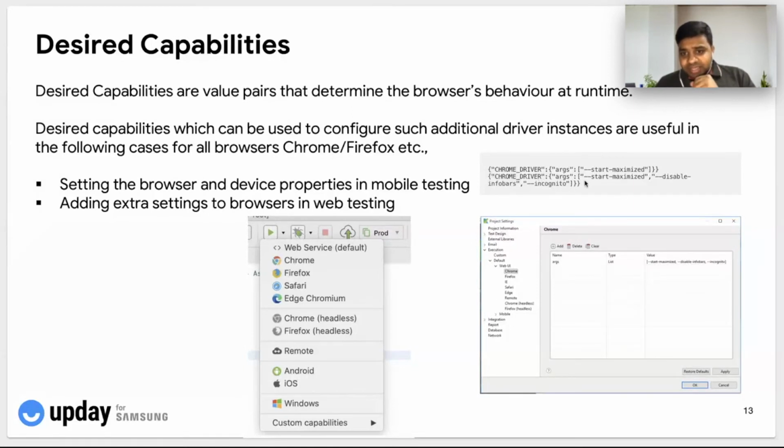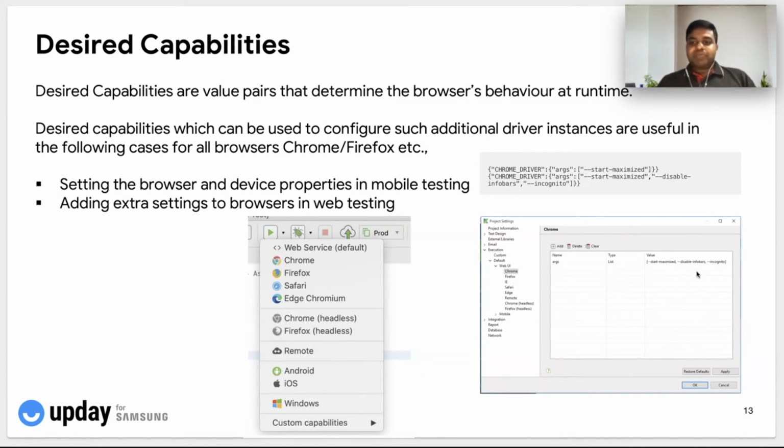These can be configured in the settings of the Katalon Studio in the form of these flags. Here you can see I was just using a flag for demo, wherein my test case, if I am running through Chrome, will be running in an incognito mode in a maximized window condition, and I'm disabling all the info bars that are coming as part of my flow. So this is one example of how we can use these desired capabilities.